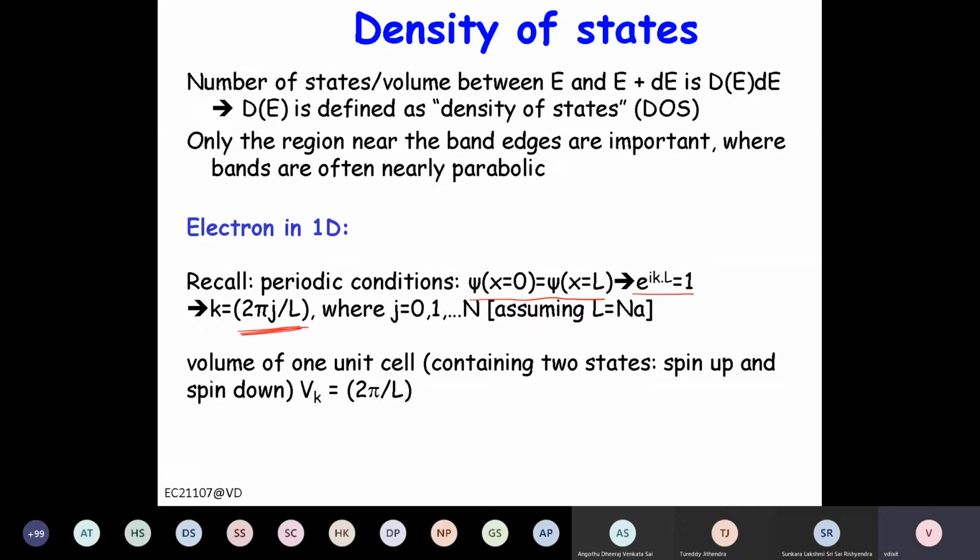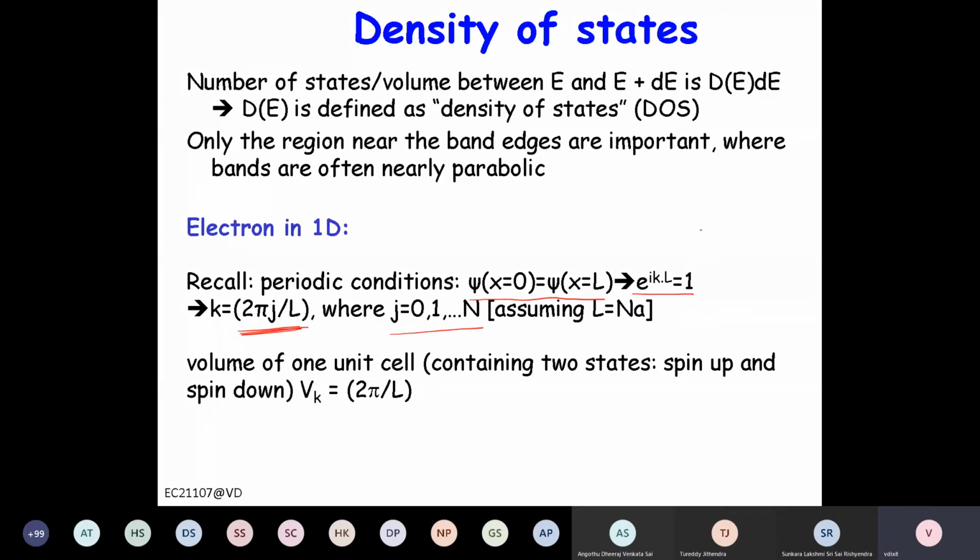2m pi or 2j pi, right? So k will be 2 pi j by L. Now j is an integer, right? And its value can vary from 0 to n, right? So how many solutions are there? N solutions are there, right? Why? Because 0 and n are the same, right? So effectively n solutions are there.